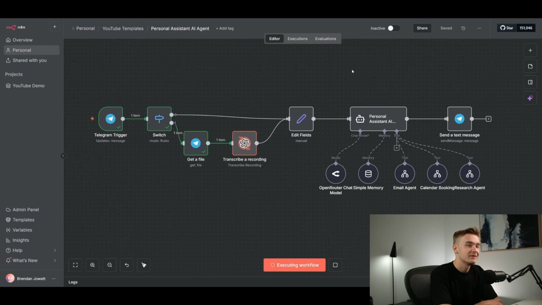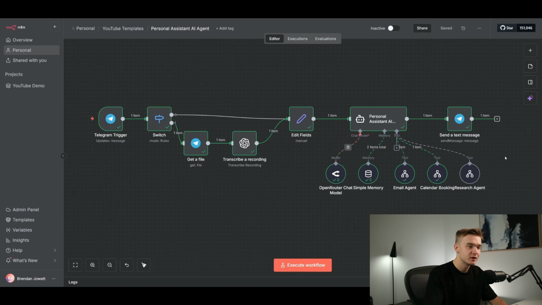So let's see if it's able to process that. Obviously, I've put a bit of context into that. But let's see if we can send an email, book an event, and also do some research as well. So it's going through. Doesn't look like it's hitting research at the moment. Hopefully it does. Might need a little bit better prompting to do the research there. But it looks like it sent an email and done a calendar booking.